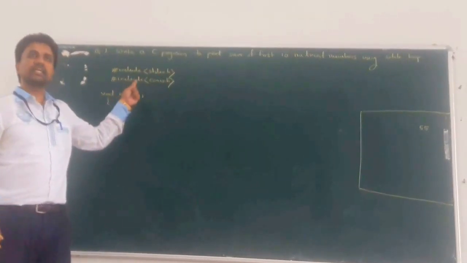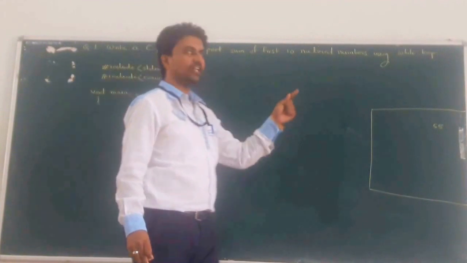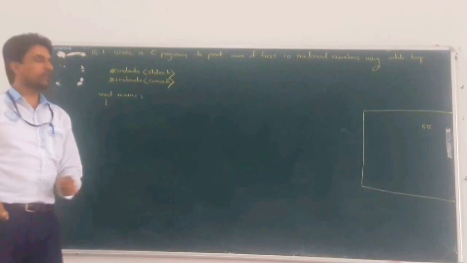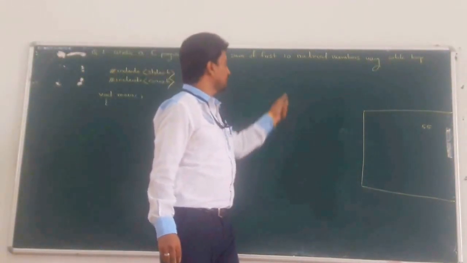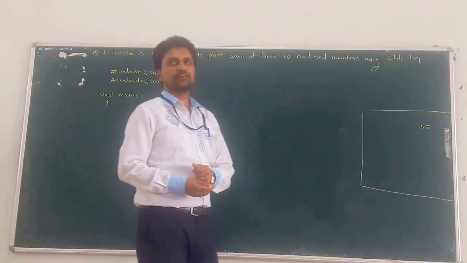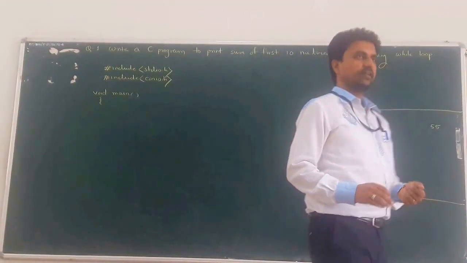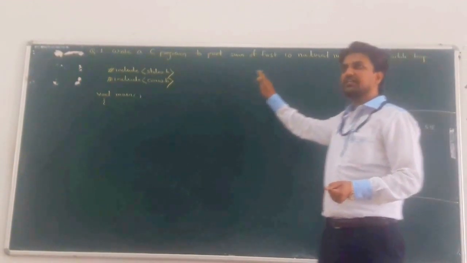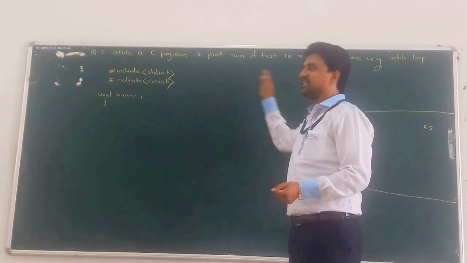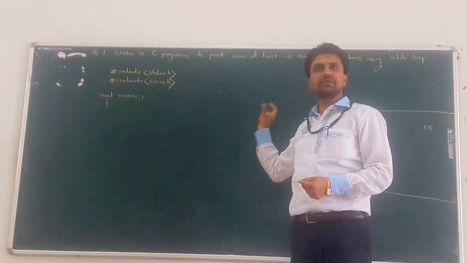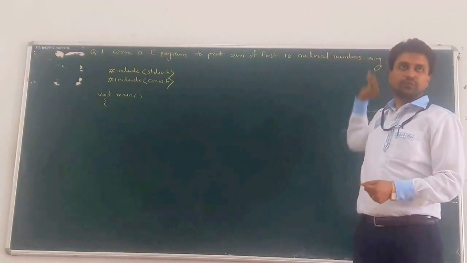So let's see the next problem statement based on while loop. What is the problem statement? Write a C program to print the sum of first 10 natural numbers using while loop. We know the first 10 natural numbers start from 1 to 10. Make the addition of these 10 natural numbers and give the message that the sum of first 10 natural numbers is equal to, and give whatever will be the addition, using loop.